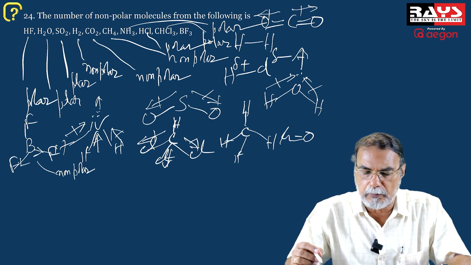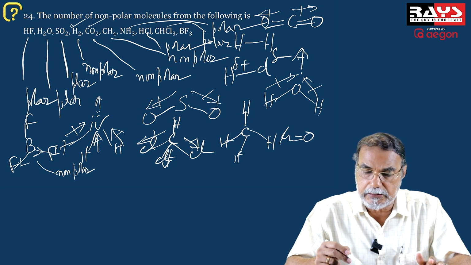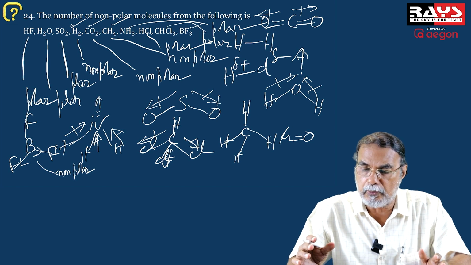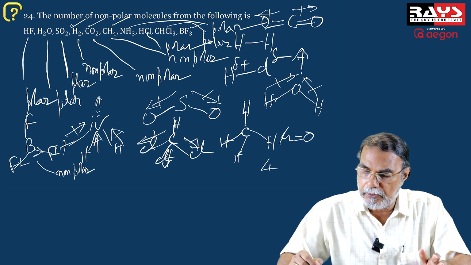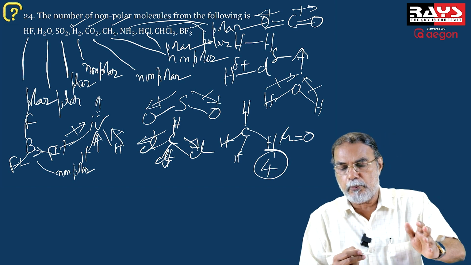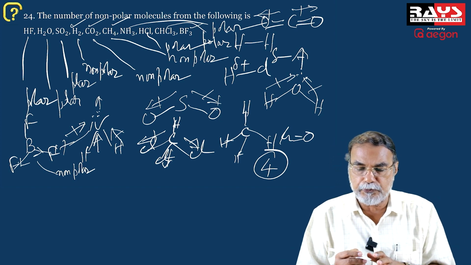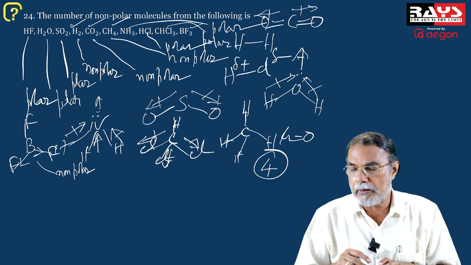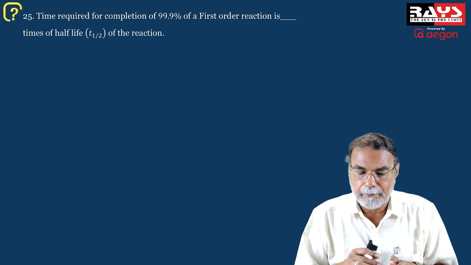So, what are the non-polar molecules? Hydrogen is non-polar. Carbon dioxide is non-polar. Methane is non-polar. And BF3 is non-polar. So, how many non-polar molecules? Do you follow? You have 4 non-polar molecules.